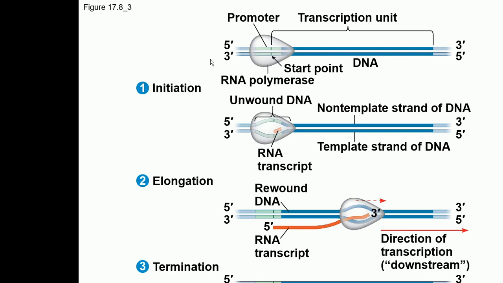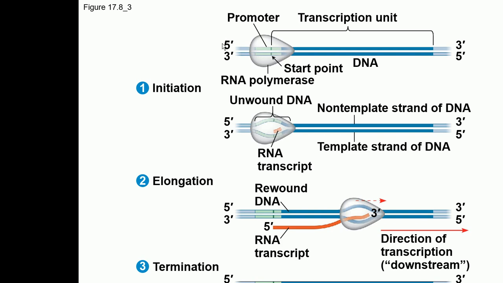This region, shown in light green, is the promoter region, and in the promoter region there is a point from where the process of transcription actually starts, where the first ribonucleotide is added, and that is called the start point. So this is the promoter region on the DNA, this is the start point, and this is RNA polymerase.